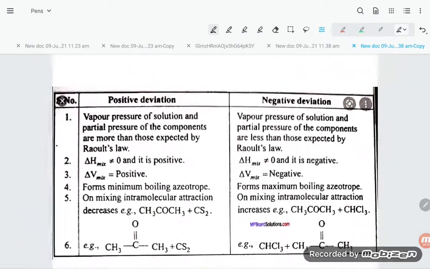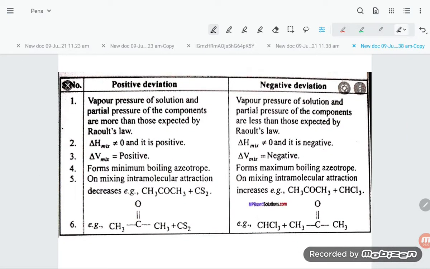So this is all about positive and negative deviation, student, that you can easily understand.